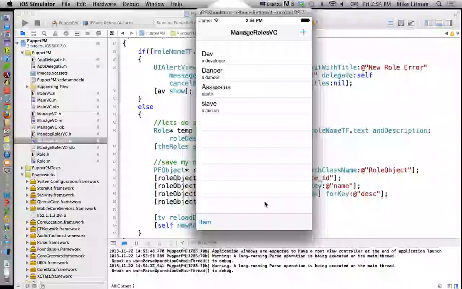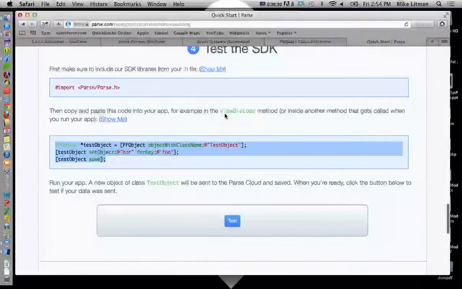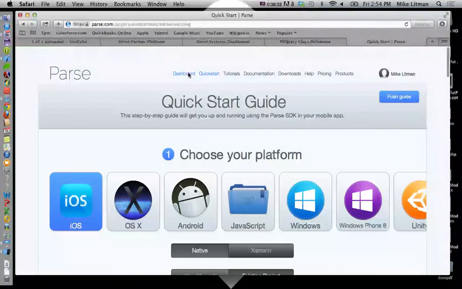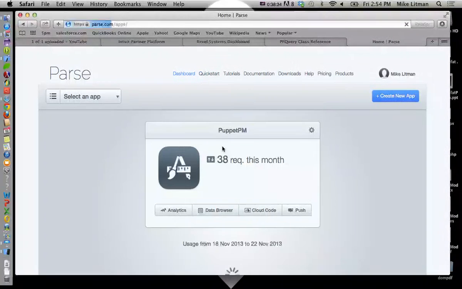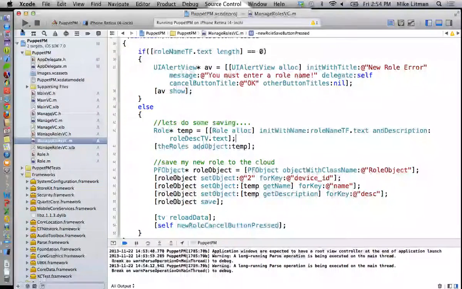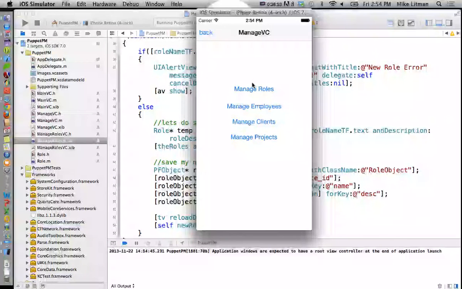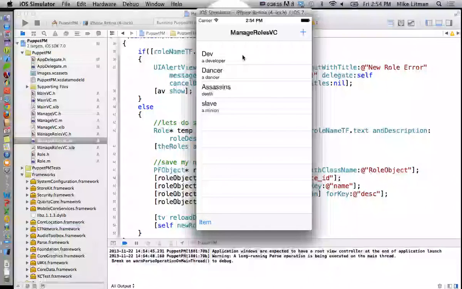Everything seems legit, right? But now we won't know if it actually is legit until we run this again. We could sort of double check on it if we come up here and go to dashboard and look at data, or data browser. And we should see that we now have a slave in there. So we'll run this again. And there's our slave.